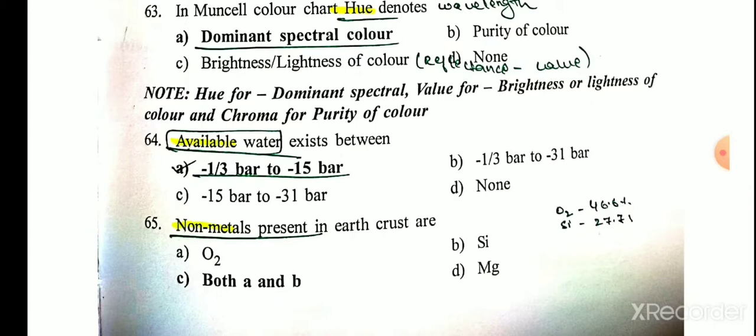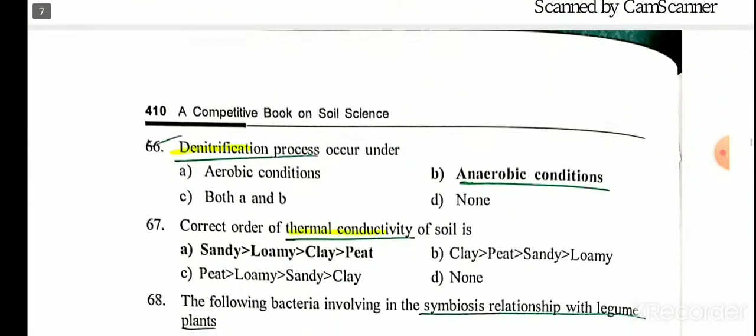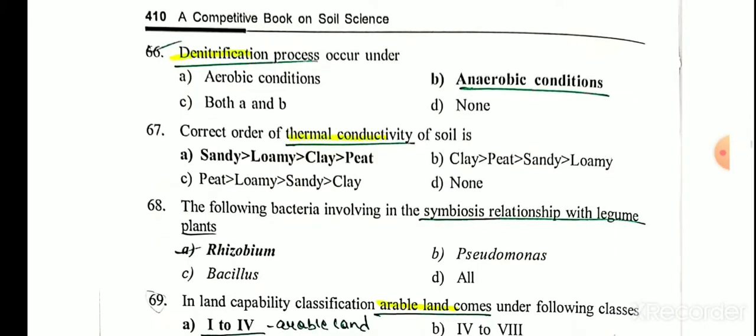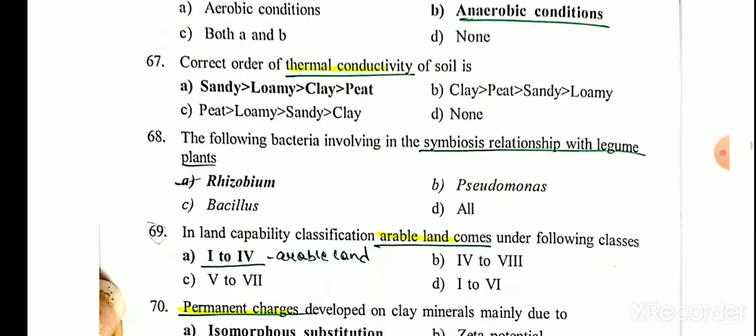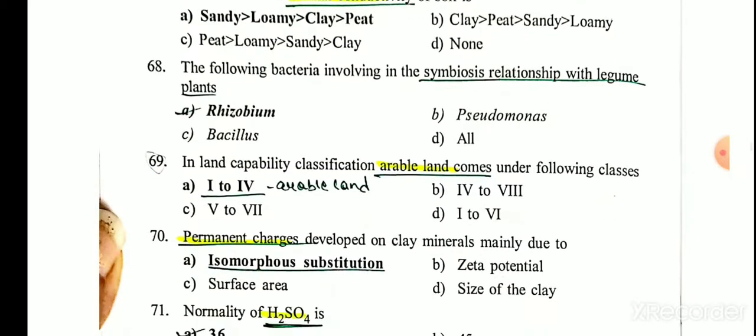Available water exists between -1/3 bar to -15 bar. Non-metals present in the earth's crust are oxygen, silicon, both A and B. Denitrification occurs under anaerobic conditions. The correct order of thermal conductivity of soil is sandy, then loamy, then clay, and after that peat, which shows the least thermal conductivity. The bacterium involved in symbiosis with legume plants is Rhizobium.